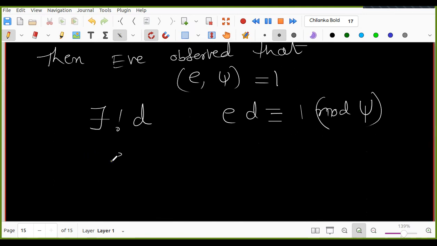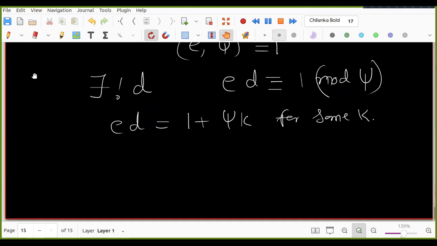So from this, it is easy to see that ED is equal to, from this congruence, 1 plus psi k, for some k. This much she knows.